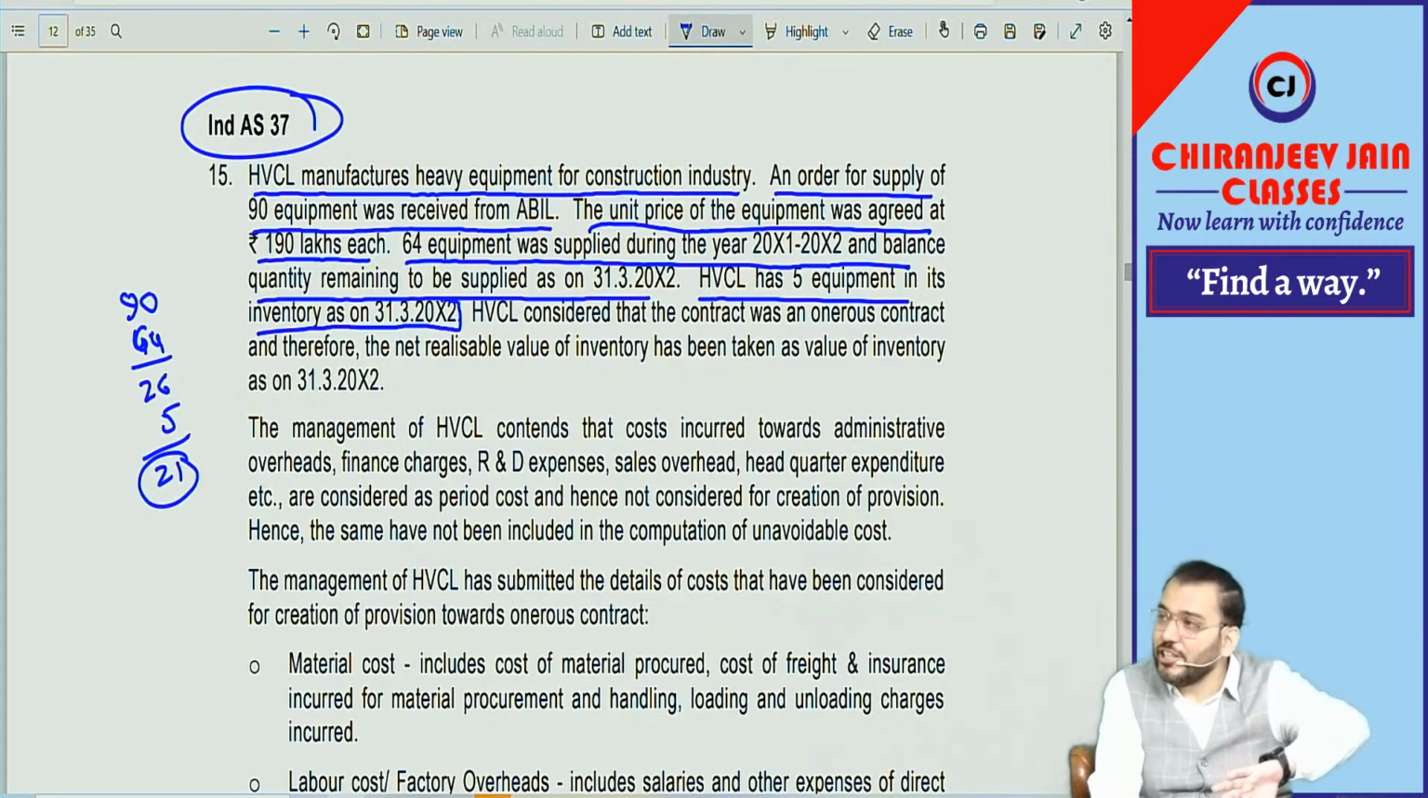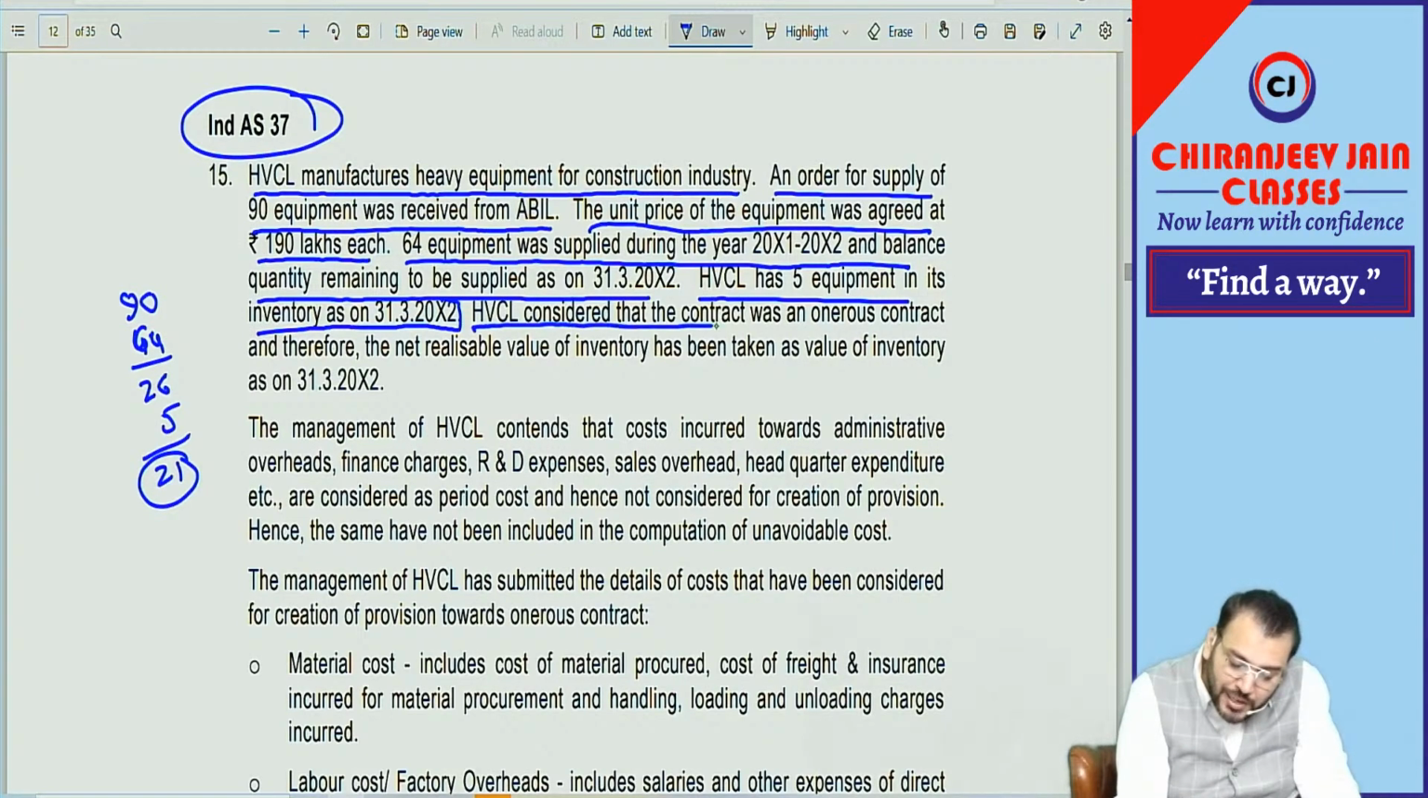Whenever a contract becomes onerous, we should create a provision. We should create a provision for what? At an amount which will be lower of the unavoidable cost of meeting the obligation and the penalty to exit from the contract, whichever is lower. Correct.